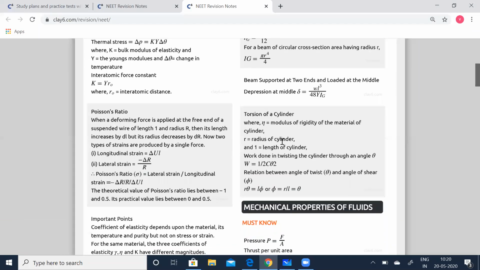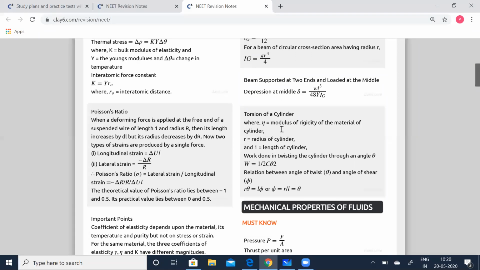For a beam supported at two ends and loaded at the middle, the weight is going to be at the middle and the beam is supported at the ends. Then the depression at the middle, delta, is given by W L cubed divided by 48 Y I_G.